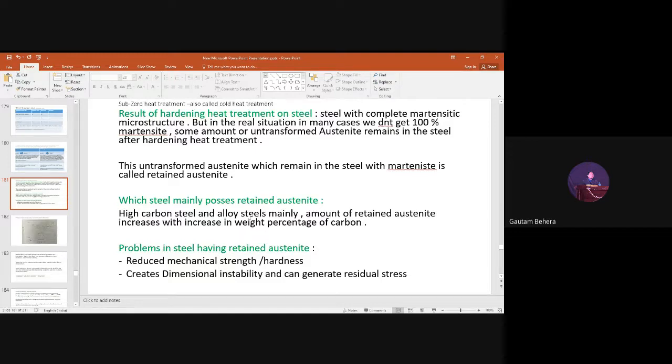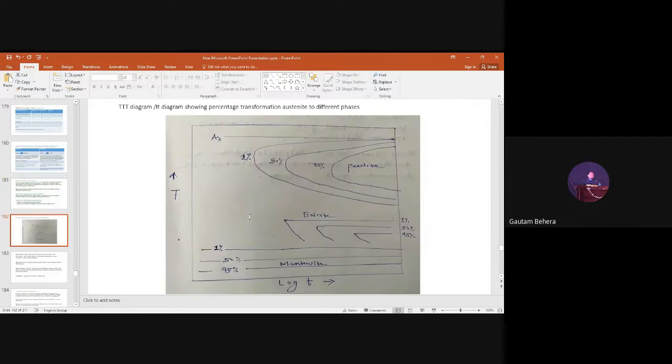If you take the as-hardened steel to a sub-zero temperature, the retained austenite will transform into martensite. That means after sub-zero heat treatment, we will have only martensitic structure in the steel, right? So this is the thing.